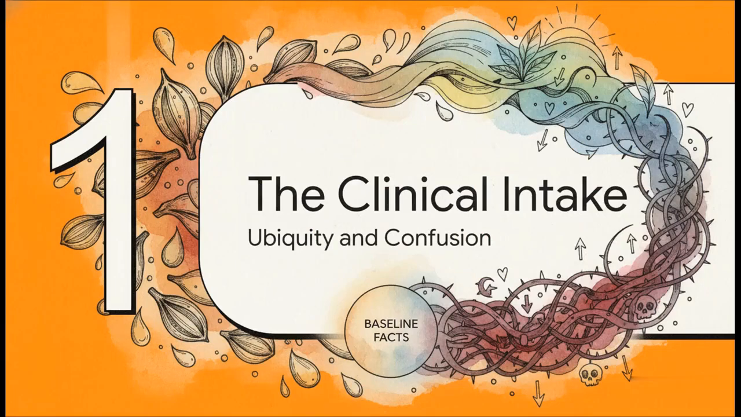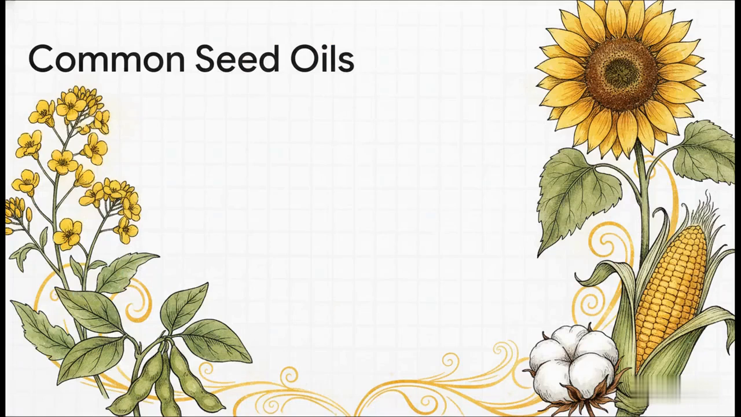Section 1. The clinical intake, ubiquity, and confusion. To establish our baseline facts, we absolutely must look at these 5 specific oils: canola, soybean, sunflower, corn, and cottonseed. These are the primary fats used in commercial food production today. And because we're consuming them in such unbelievably high volumes compared to our ancestors, it is absolutely essential we know exactly what they're doing inside our bodies.